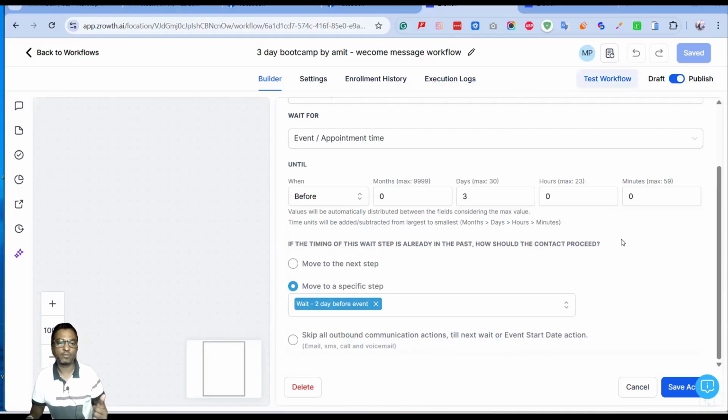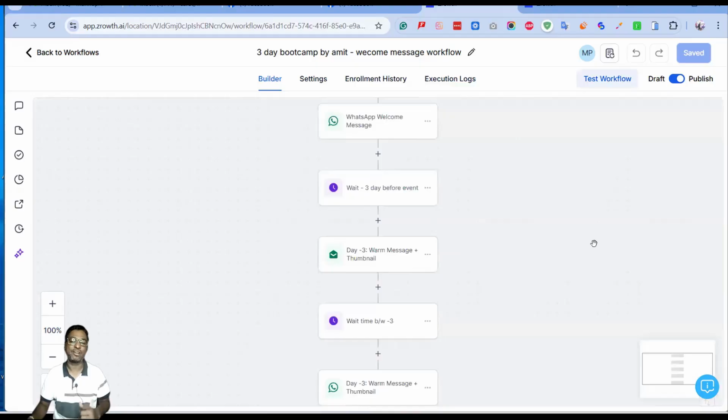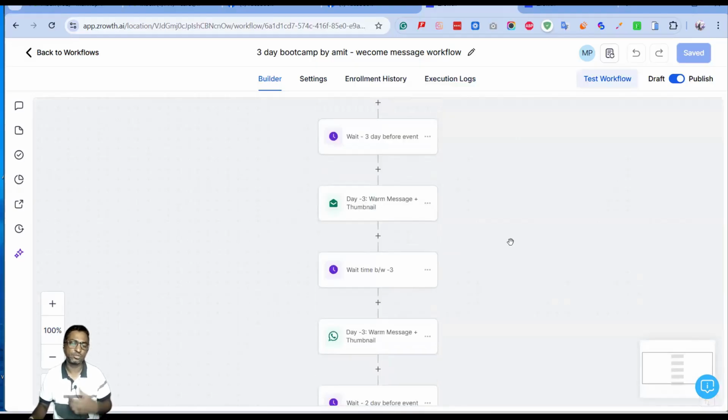When I signed up on day -2, it didn't send me the day -3 message, but I got the welcome message, and then I got the day -2 message. When I signed up on day -1, I only got a welcome email. It skipped day -3, it skipped day -2, and I got the day -1 email. This is how this entire setup became successful, and now it is perfect, professional, and ready to go to our clients or customers who are signing up for our workshop or webinar in future.